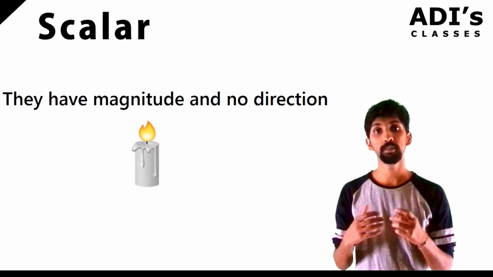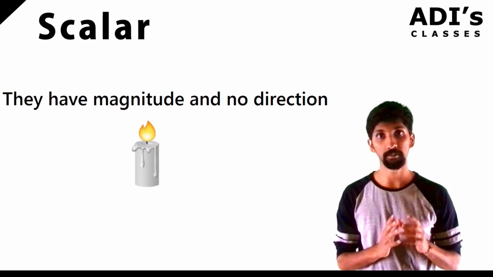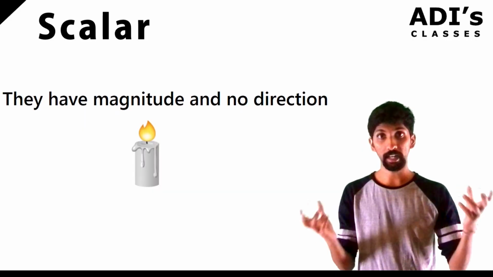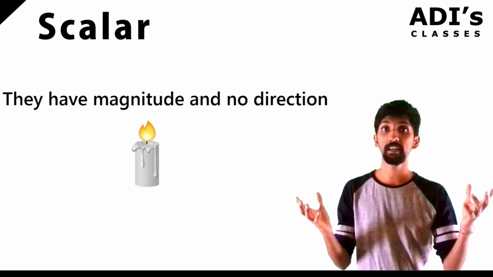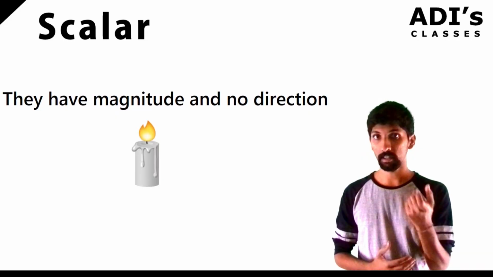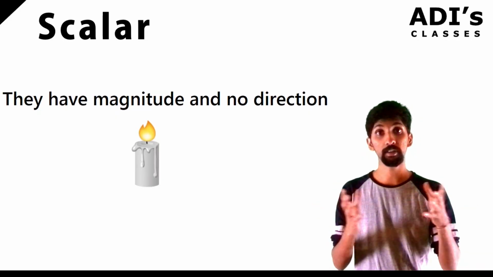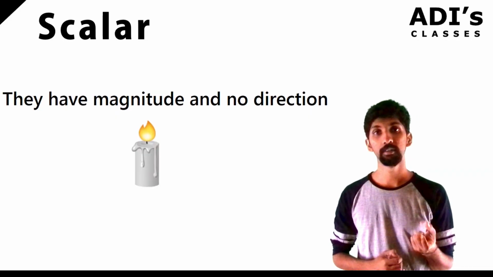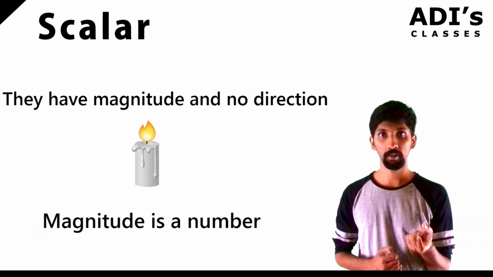Magnitude means, like the sound, whether it is a harsh sound or a light sound. Or even if it is light, is the light very bright or very dim? So this brighter light and dimmer light, what do we say to this? I'm talking about physics terms now. How do we compare brighter or dimmer light? This is basically magnitude. So magnitude is a number.